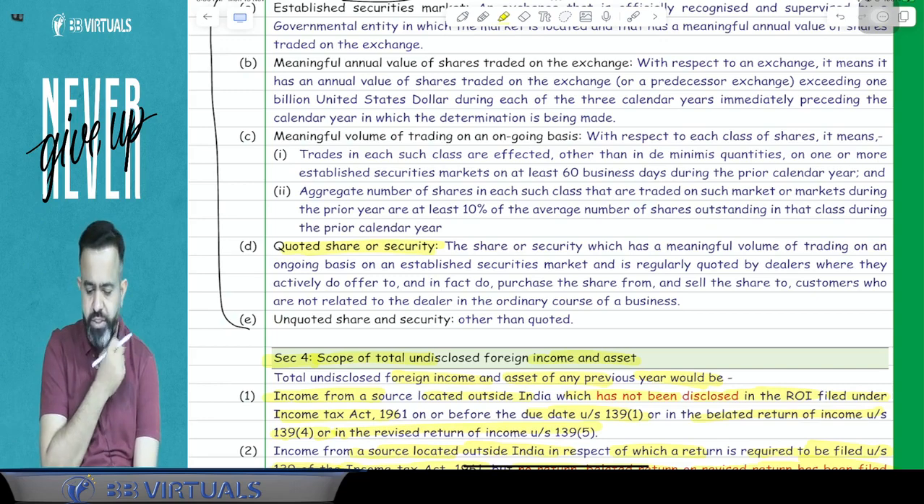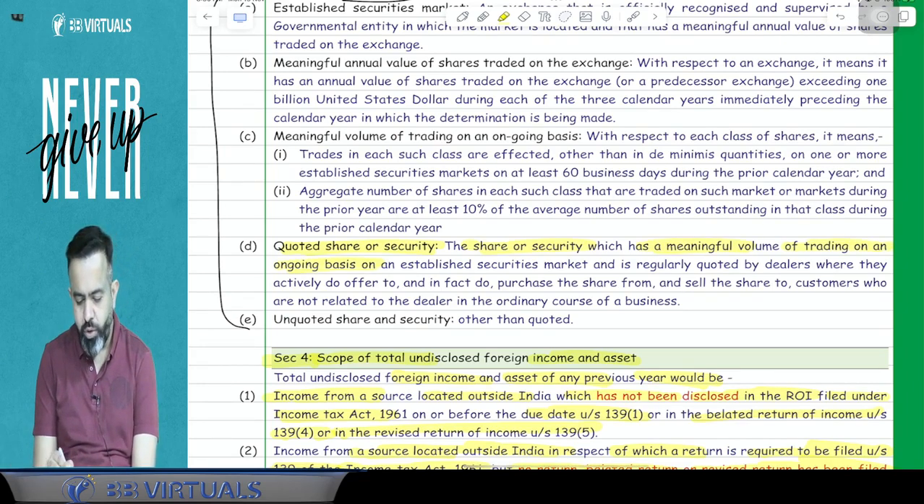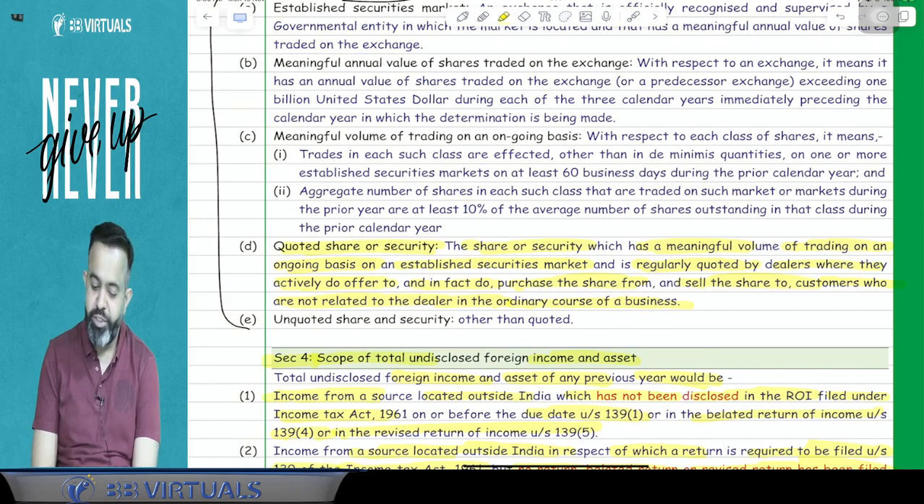That is called quoted share and security. So what do you mean by quoted share and security here? All people pay attention. They are saying that a share or security which has the meaningful volume of trading on an ongoing basis on the established security market and regularly quoted by dealers where they actively do offer to and in fact do purchase the share from or sell the shares to customers who are not related to the dealer in the ordinary course of business. So this definition is given for the quoted share and security.